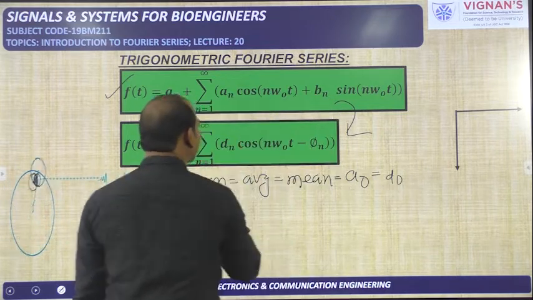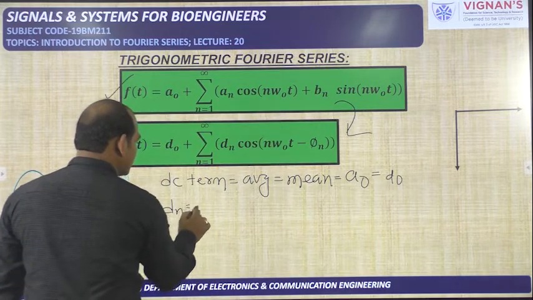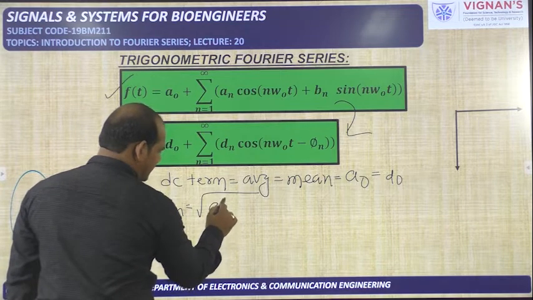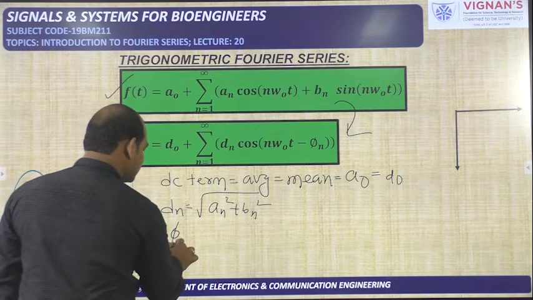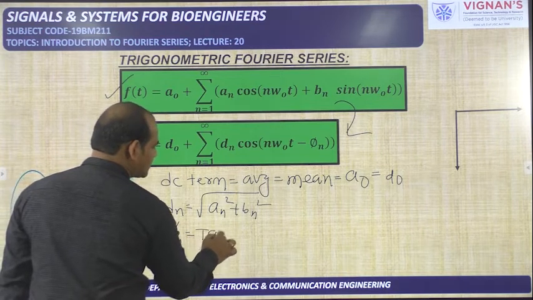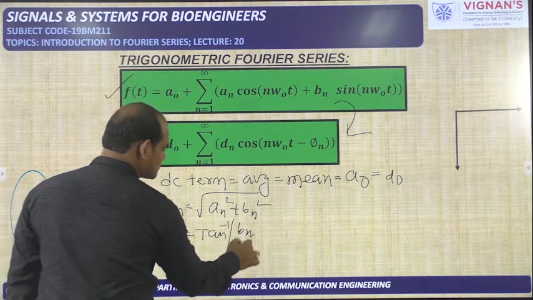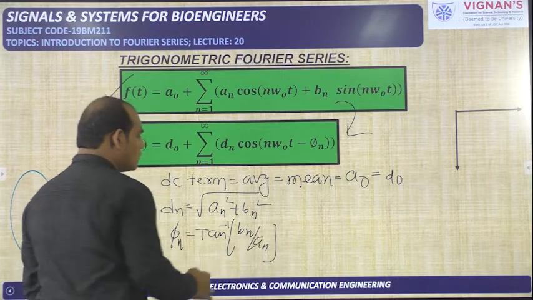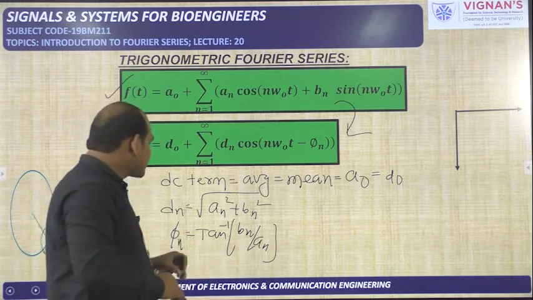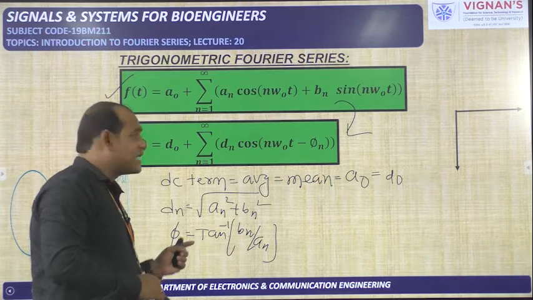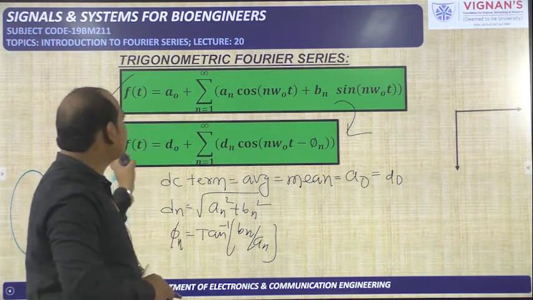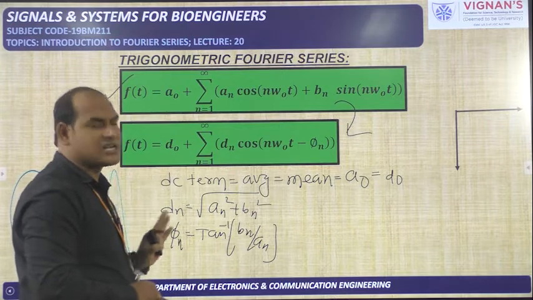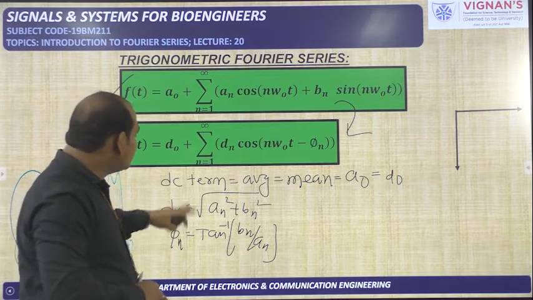But what is d n? d n is nothing but square root of a n square plus b n square, and phi n is nothing but tan inverse of b n by a n. So if you have a n, b n, it is easy to calculate d n and phi n. A naught is equal to d naught. So if you know a n, b n, a naught, you can write this cosine representation also with these equations. But how did we get these equations?